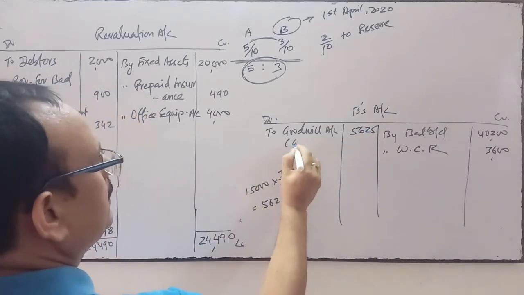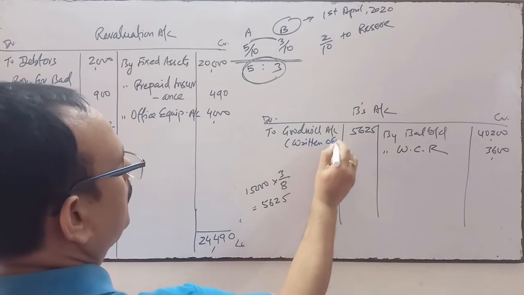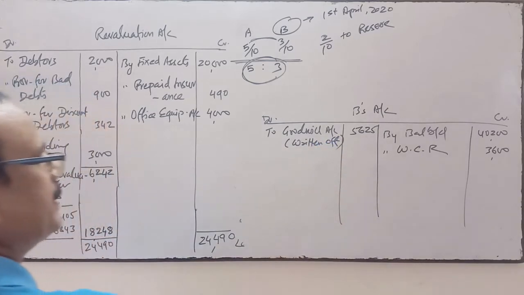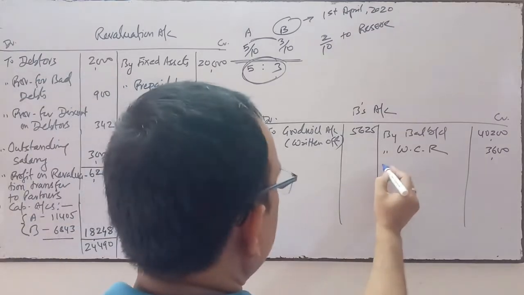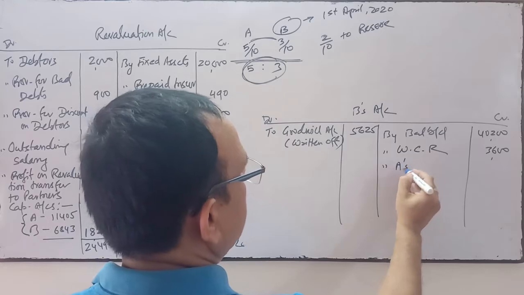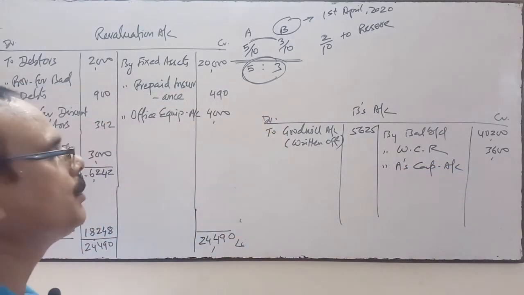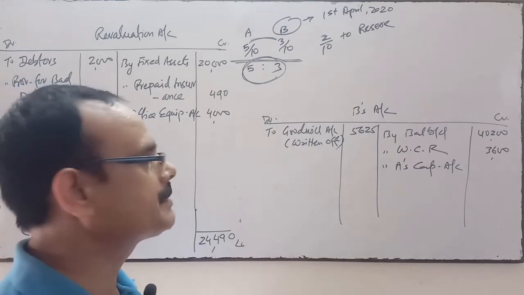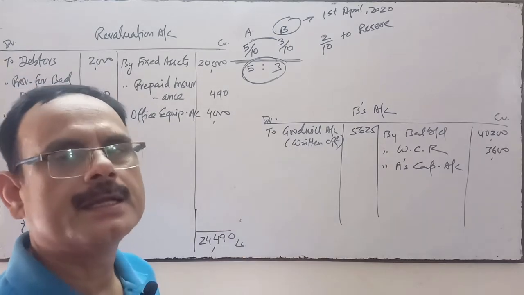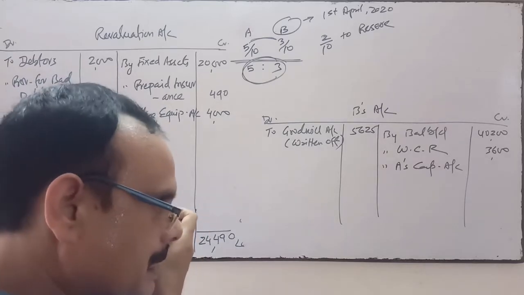We have written off the goodwill which was given in the balance sheet, and the goodwill which was valued will also be transferred to A's capital account, because after the death of B only one partner remains. It means the partnership form is automatically converted to sole trading form. So A is the gainer.